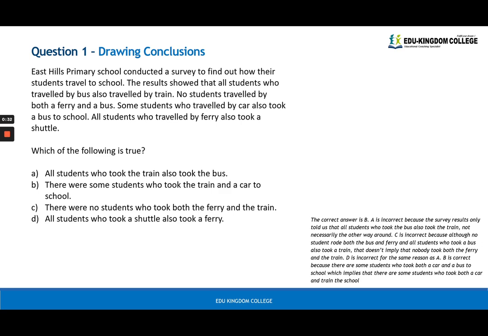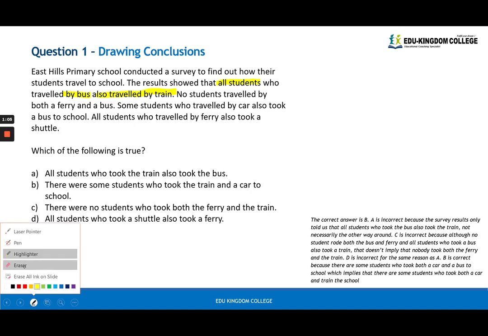So this first question was drawing conclusions. Which of the following are true? Remember, in these questions, we always use our highlighter or our pen to underline the main ideas. The main ideas revolve around the students and how they are traveling to school. The results show that all students who traveled by bus also traveled by train. So the key word here is all.